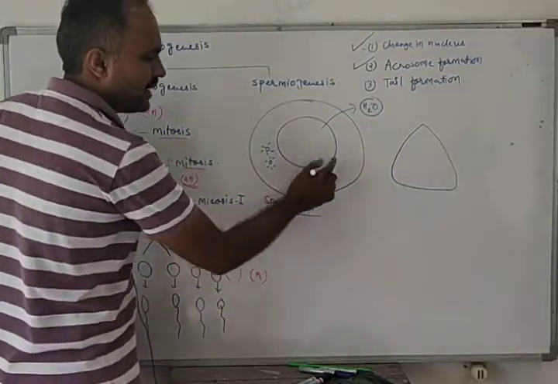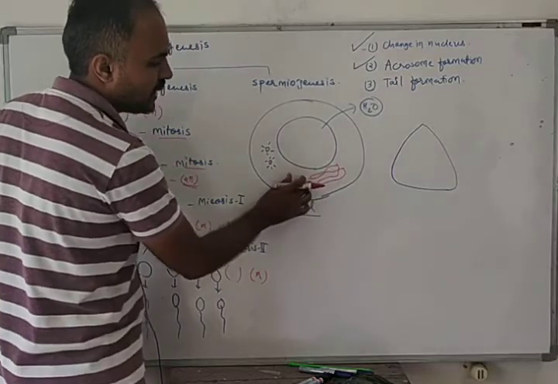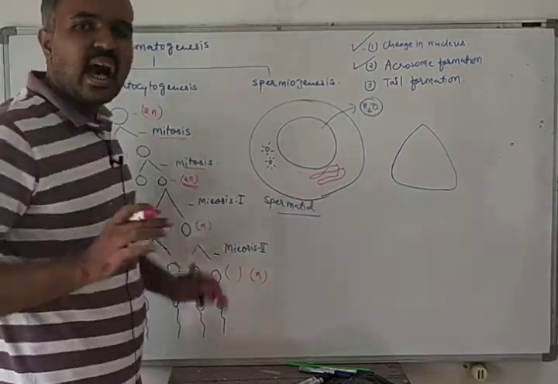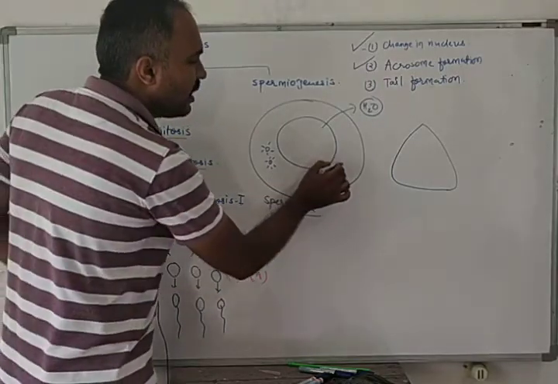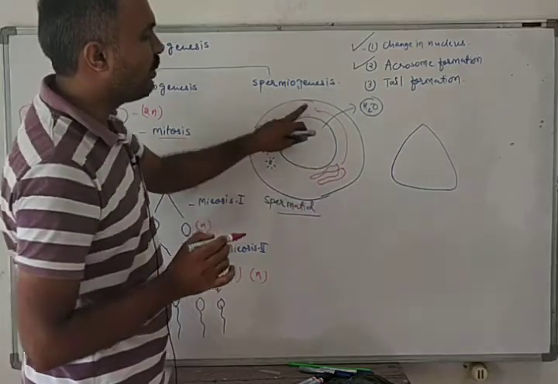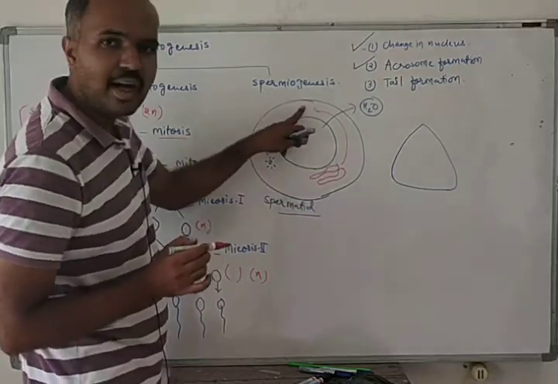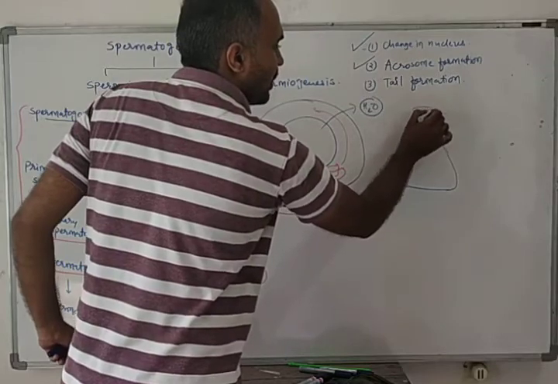See, this spermatid has a Golgi body in its cytoplasm. This Golgi body will get settled in the front part of the nucleus.